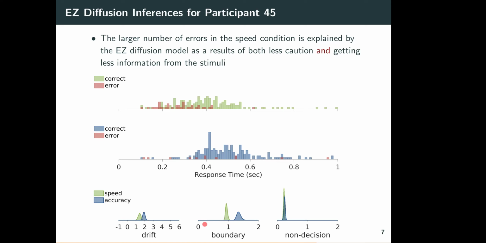But one way to interpret this in the easy diffusion model's inferences is that it's not as simple as the stimulus didn't change and people just got more cautious, or this person just got more cautious. It's that this person actually gets less information out of the stimulus when they're in that speed condition. So something about that has changed the way in which they're perceiving the stimulus, not just the caution they apply to how much evidence they need before they make a decision.